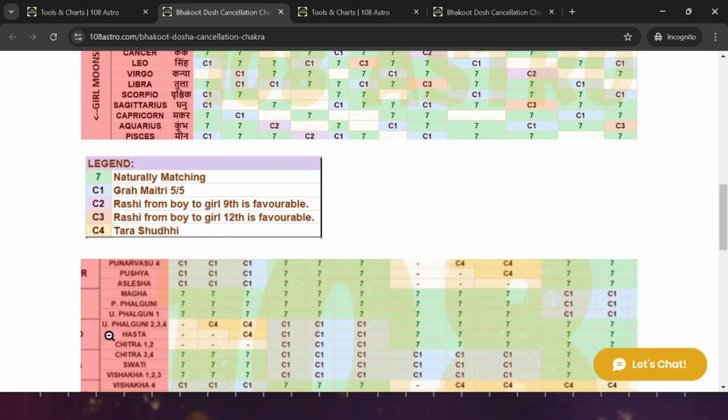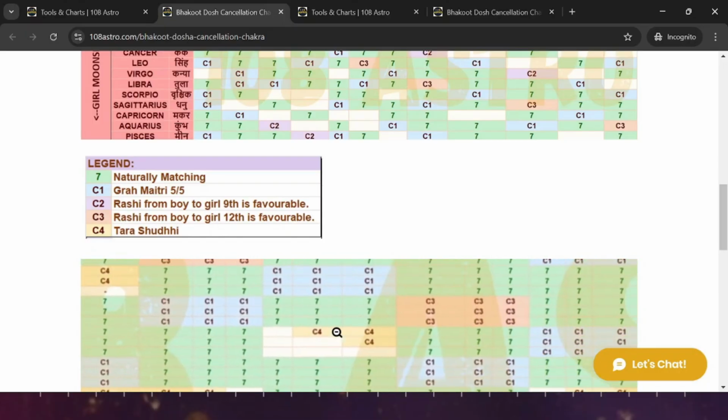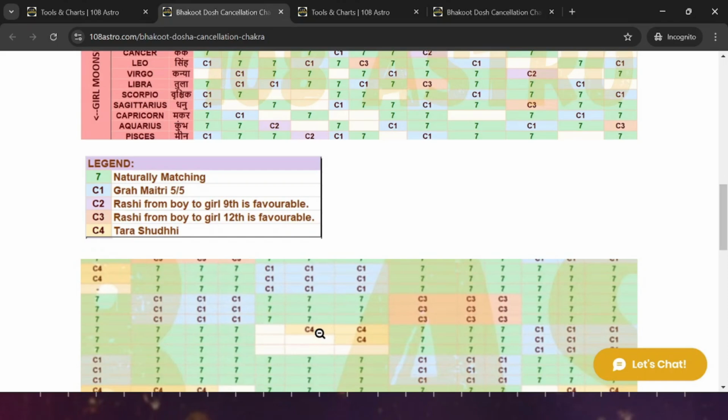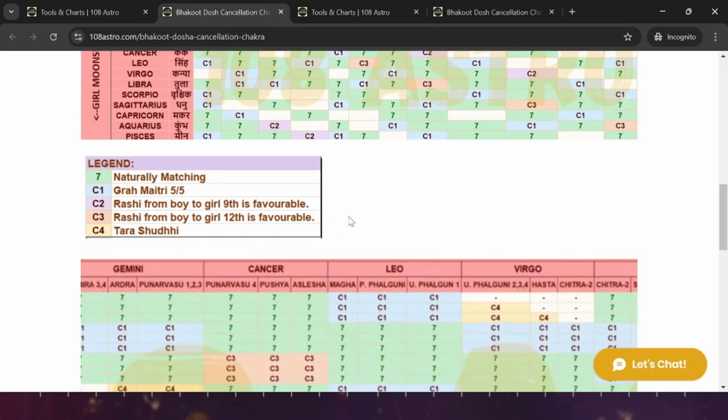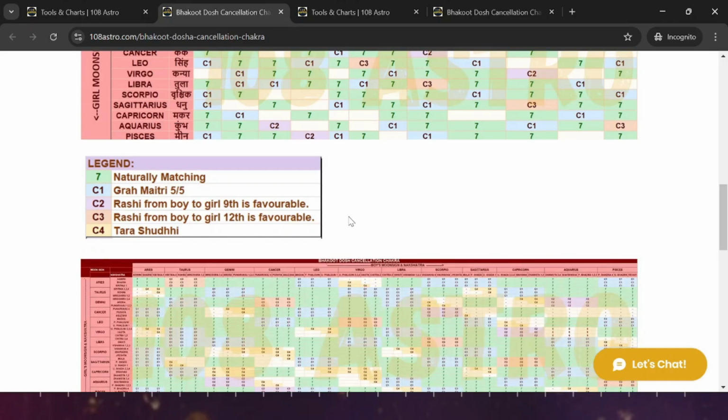But if the girl's nakshatra was Uttara Falguni, then for Purva Falguni and Uttara Falguni nakshatra, there is a C4, there is Tara Shuddhi. Tara Shuddhi is nothing but the mutual position of the nakshatras, whether they are suitable for each other or not. So if in your matchmaking table you see Tara Shuddhi is full, like 3 out of 3, then you don't need to worry about Bhakoot Dosh. If you see Grah Maitri is 5 out of 5, you don't need to worry about Bhakoot Dosh.